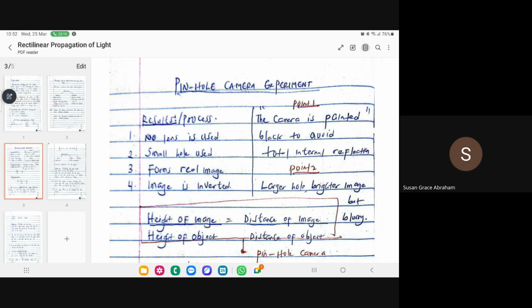Now, there's something key they want to know. They will ask what happens in a pinhole camera when the hole is larger. When the hole is larger, the image becomes brighter.